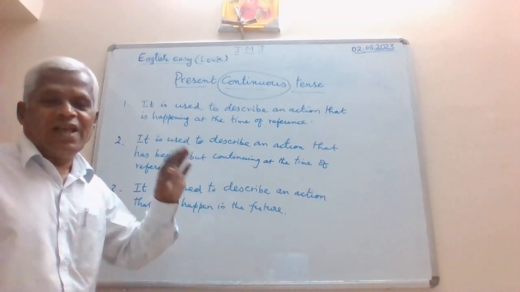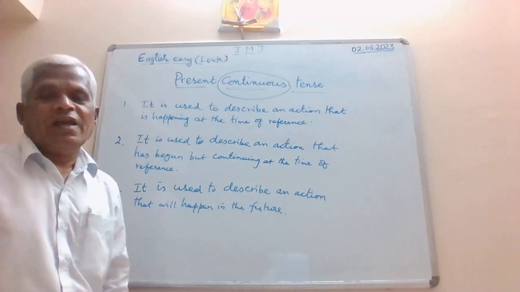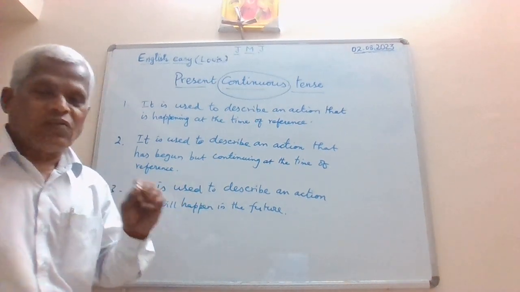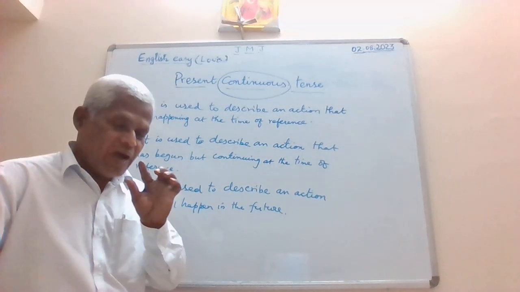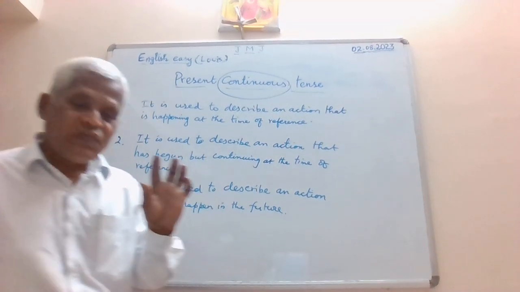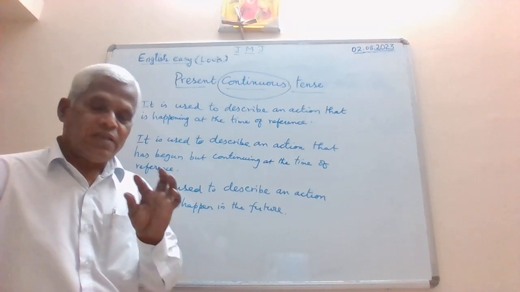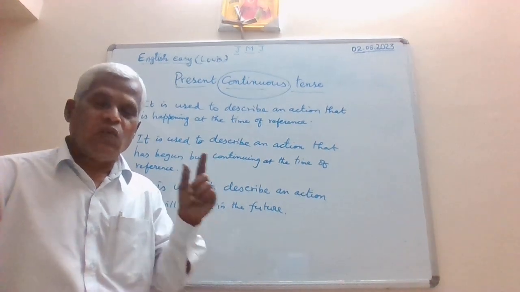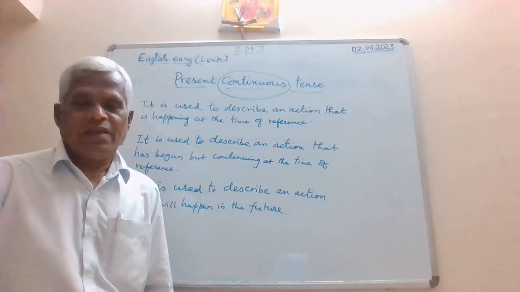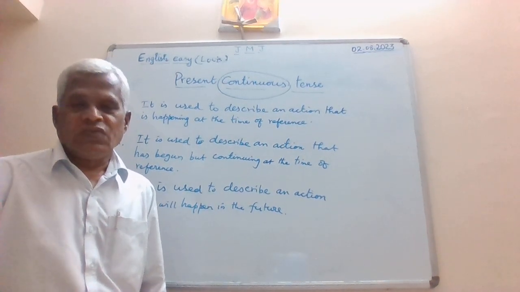Always remember, after confirming the usages of the verbs in sentences, we should decide what tense that is.